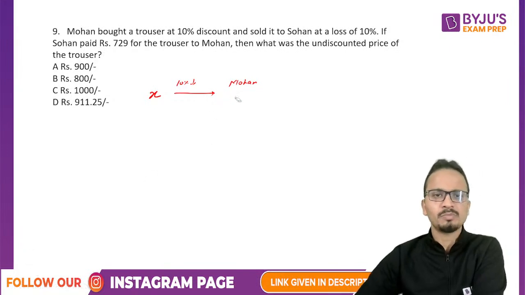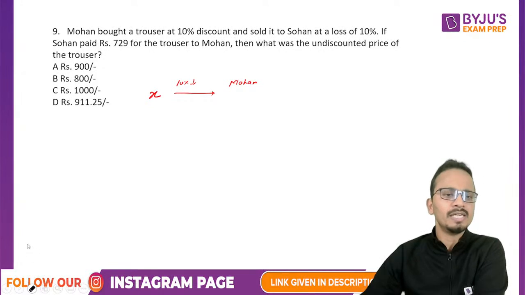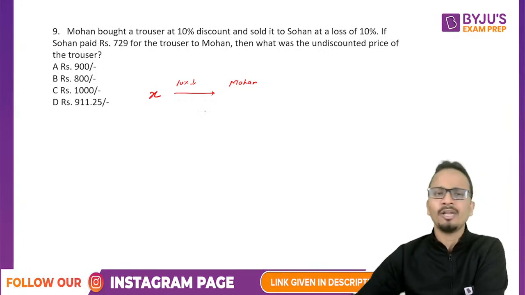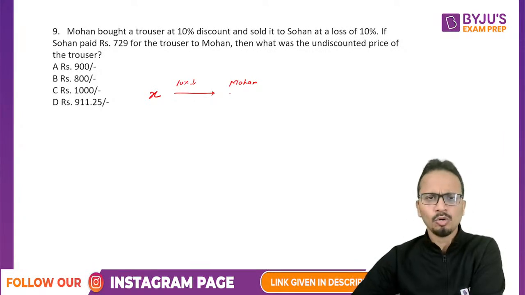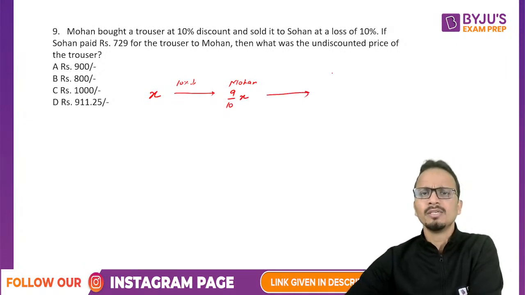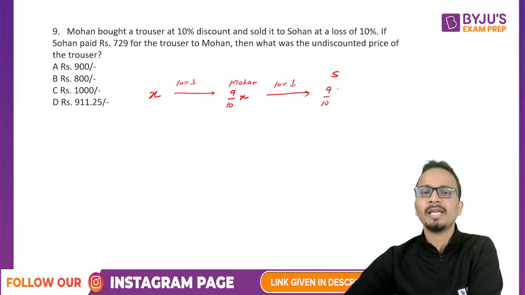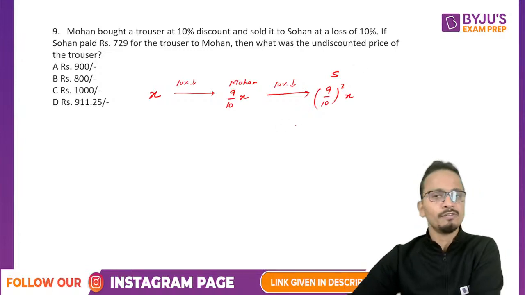Okay, so you must know that if a value is decreased by 10%, now 10% is nothing but 1 by 10 of the original value. So the value is reduced by 1 by 10, so the remaining value will be 9 by 10 of the original value. Now he sold it to Sohan at a loss of 10%. So again, he sold it at a value which is reduced by 10%. So further it will be (9 by 10) square x. So again, another factor of 9 by 10.